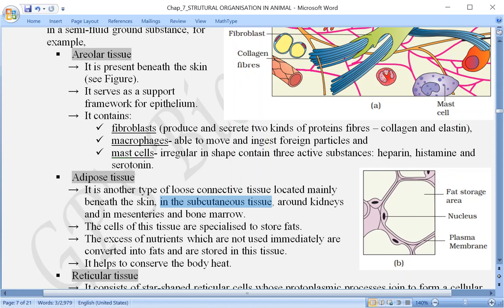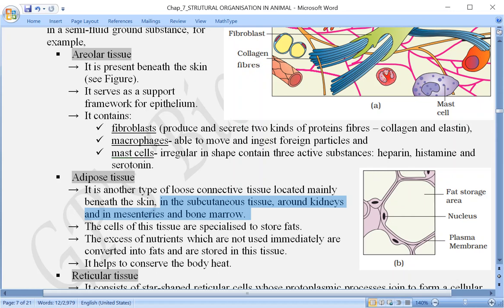It is present around the kidney, in the mesenteries, and also in the bone marrow. Once again, where is it present? It is present below the skin or under the skin, mainly in the subcutaneous tissue, and then around the kidneys, and also in the mesentery and bone marrow.